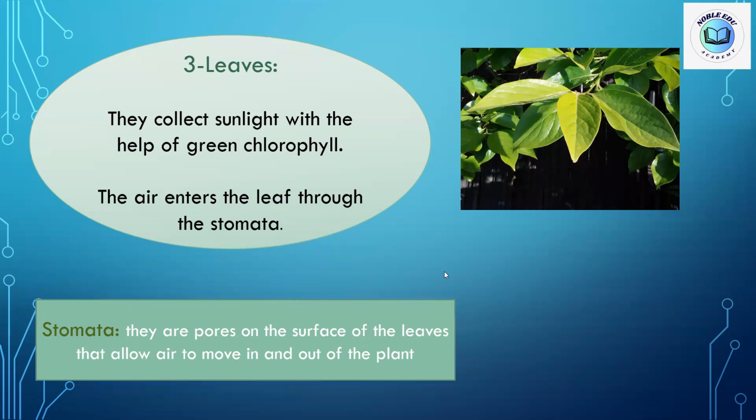Yeah. Okay. We talked about the role of the roots and the stem to get the water and the nutrients. So we still have the sunlight and the carbon dioxide gas from the air. This is the role of the leaves. The leaves will help the plant to get the sunlight and to get the carbon dioxide gas from the air. The leaves collect sunlight with the help of the green chlorophyll. What is chlorophyll? Chlorophyll is the green pigment, and this pigment helps to collect sunlight.